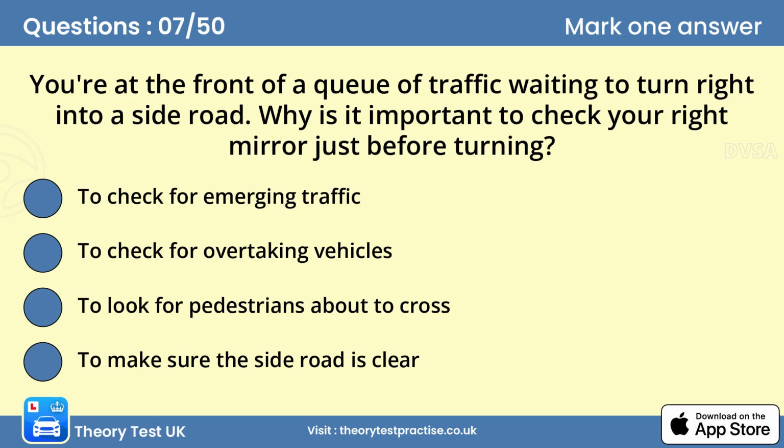Question 7. You're at the front of a queue of traffic waiting to turn right into a side road. Why is it important to check your right mirror just before turning? B. To check for overtaking vehicles. A motorcyclist could be riding along the outside of the queue. Always check your mirror before turning, as situations behind you can change while you've been waiting to turn.